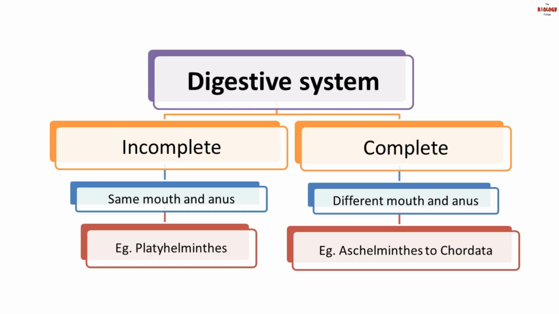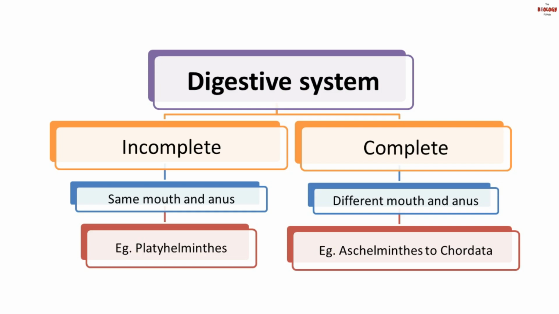We have two types of digestive system: incomplete and complete digestive system. In incomplete digestive system, it has a single opening to the outside of the body which serves as both mouth as well as anus.